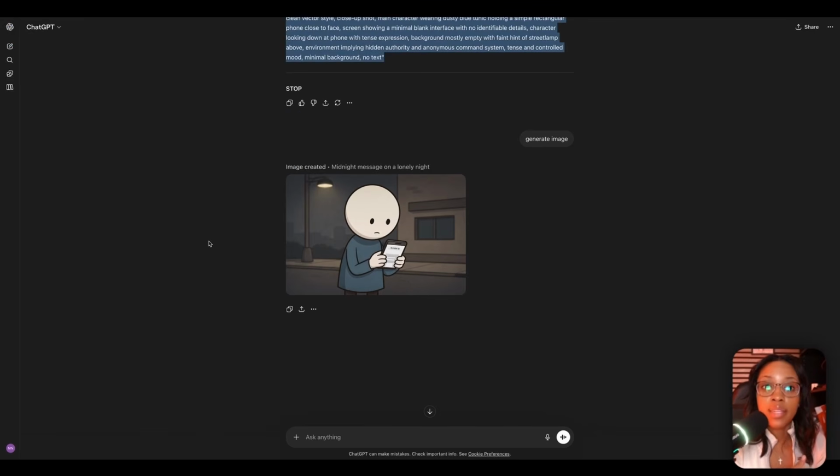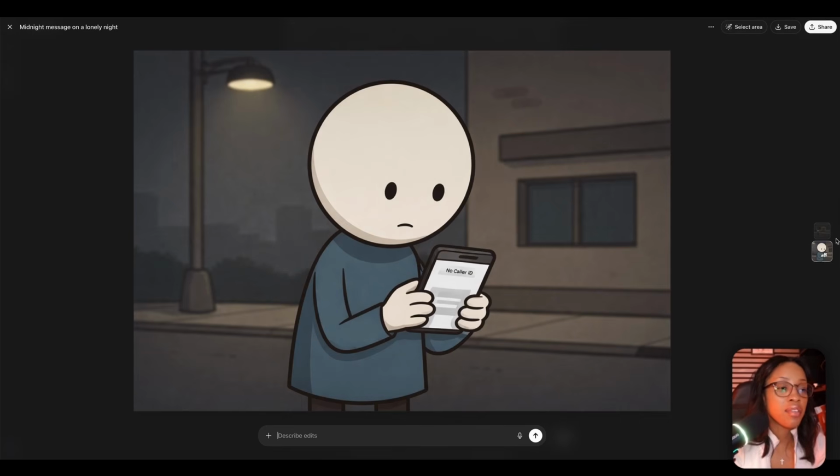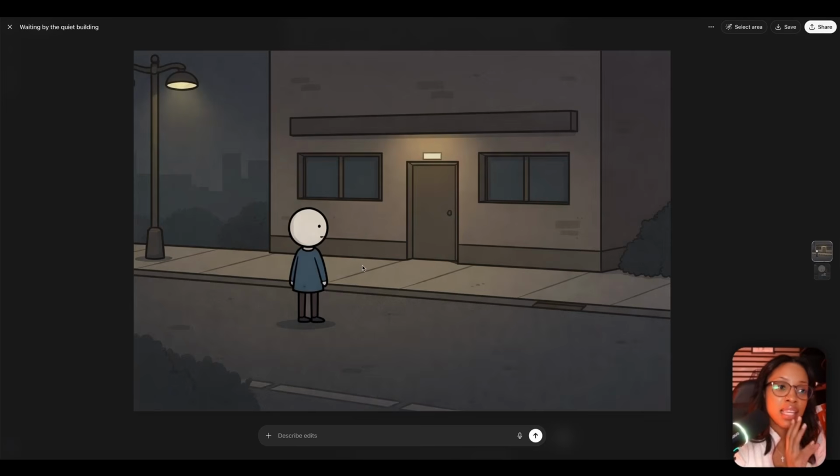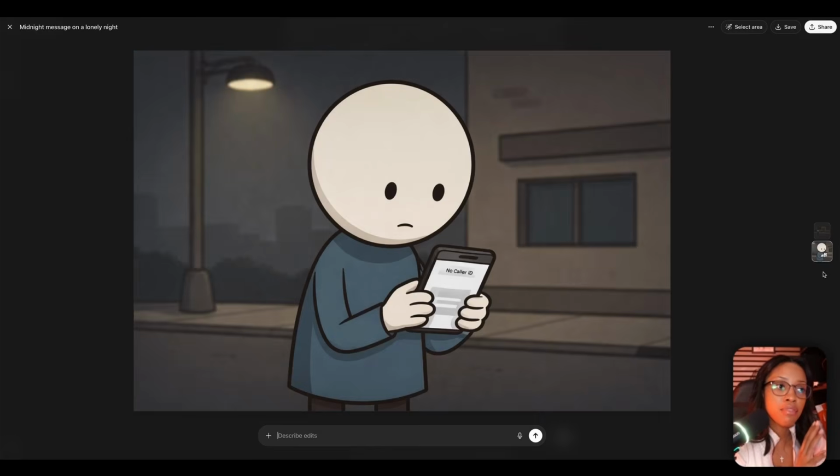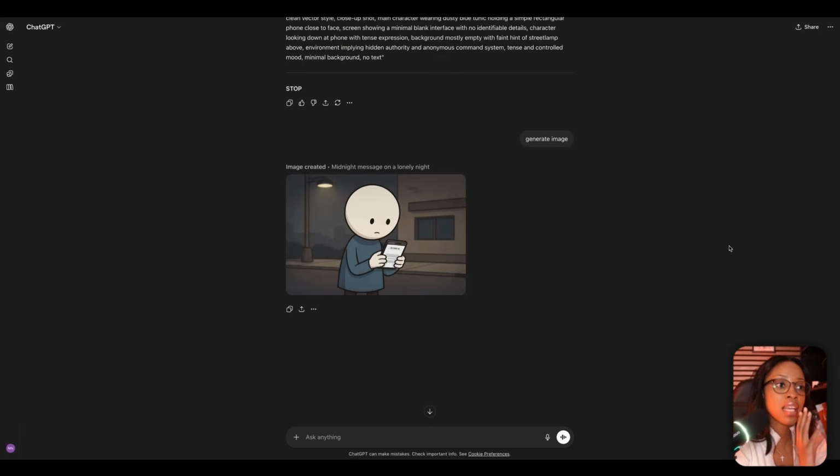Whilst that's happening, let's see what GPT gave us. As you can see, it's generated us another good image, but the phone is kind of backwards. But again, the image is good for what it gives. Like I said, GPT gives you a little bit of a different type of character. They're not too sticky, but it follows the same format and it follows the same building. As you can see, everything is coherent. So you could keep on pressing next and generate, if GPT is what you want to utilize.